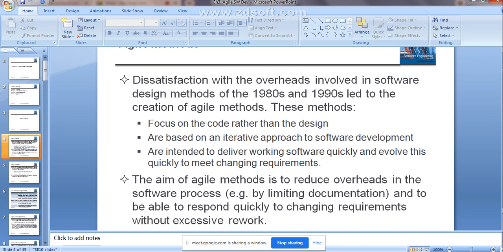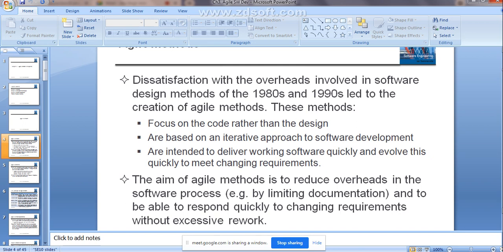So after finishing each phase or each stage, you are going to do the documentation. Lots of documentation will be there in the case of plan-driven or waterfall models. But here, according to the changing requirement, you are going to do the modification in the case of agile methods. So it is going to reduce the documentation part, because you are going to do the modification again and again according to the changing requirement. So it is going to reduce the overheads in the software process.